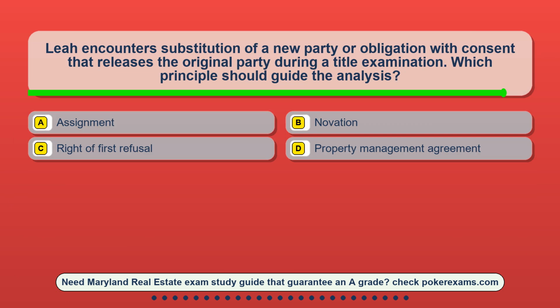Question 11. Leah encounters substitution of a new party or obligation with consent that releases the original party during a title examination. Which principle should guide the analysis? Option A. Assignment. Option B. Novation. Option C. Right of first refusal. Option D. Property management agreement.